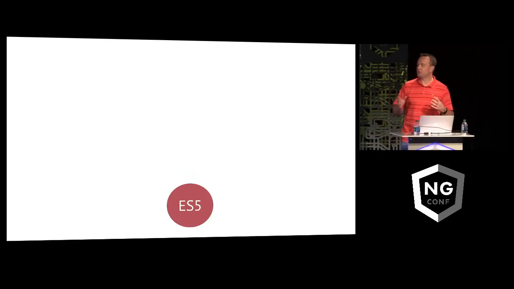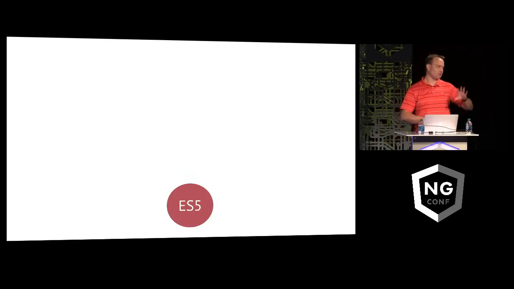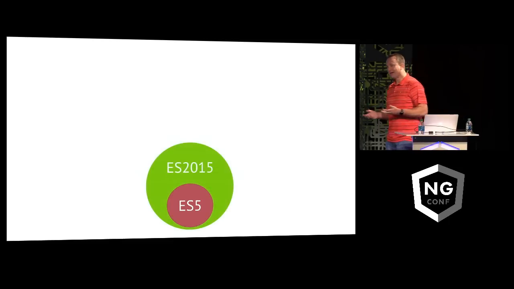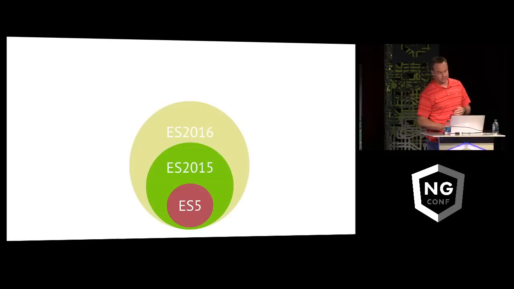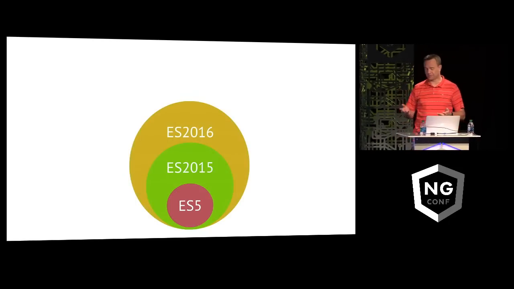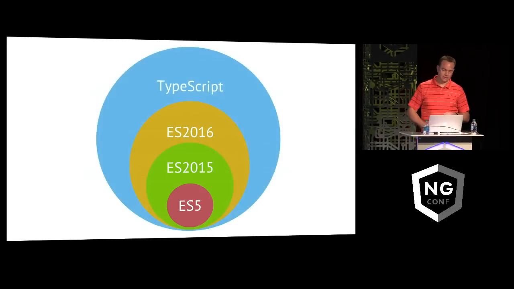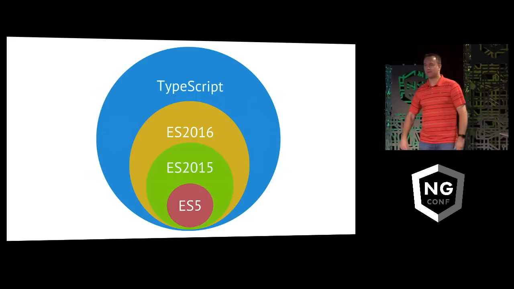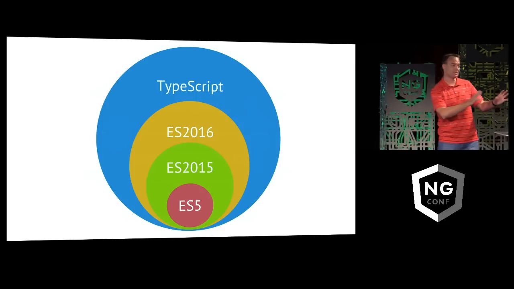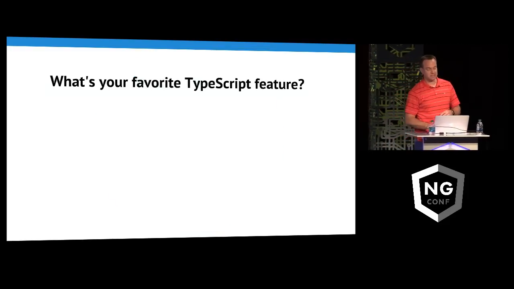So TypeScript is a superset of JavaScript. A lot of people think, oh, it's its own language. No, it's actually not. It's built on top of ES5, has, of course, excellent ES6 support, or ES 2015, and even some of the new stuff. Decorators, for instance, we're going to talk about here. And so TypeScript is really a big picture way of saying, hey, I want to leverage the future today. I want to also get these benefits we're going to talk about and use these as a secret weapon.